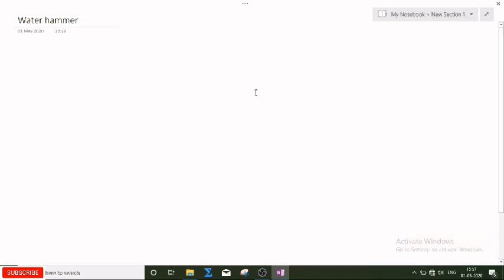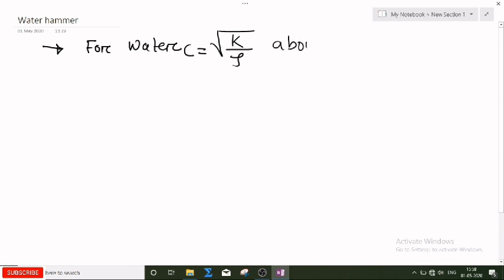Now in a pipe generally water will flow. So for water, the magnitude of root over of K by rho, or we can say for a rigid pipe, this value is taken as about 1400 meter per second, the velocity of the sound. And actually this is the parameter, because the range will lie, if the pipe material is rigid,